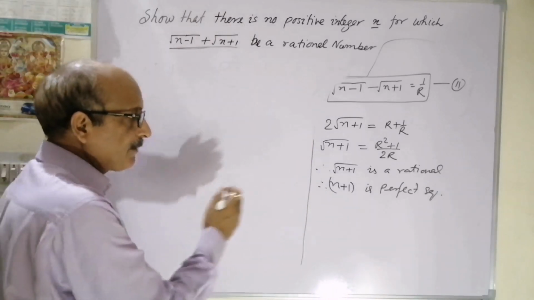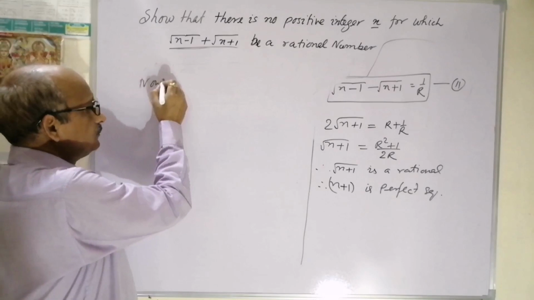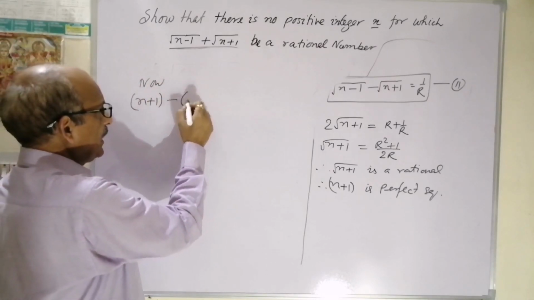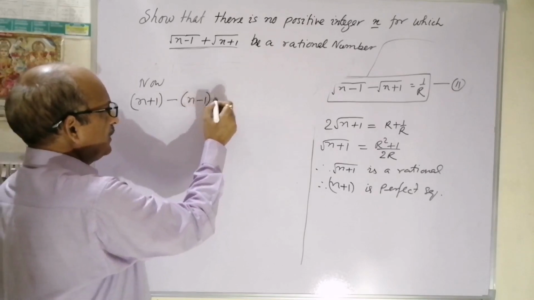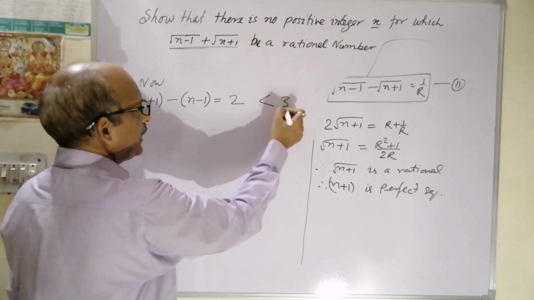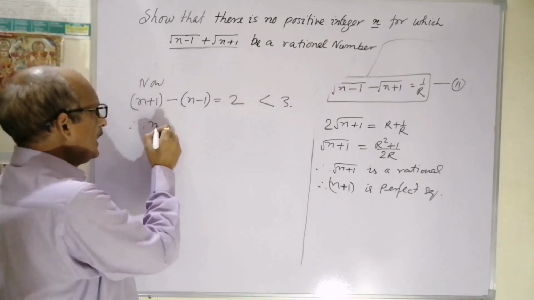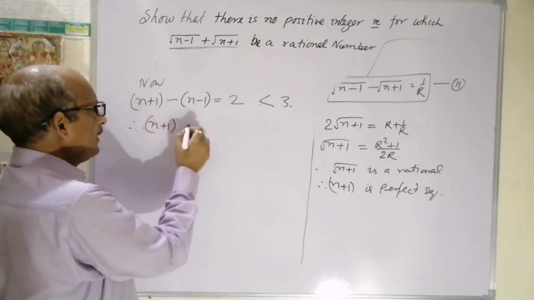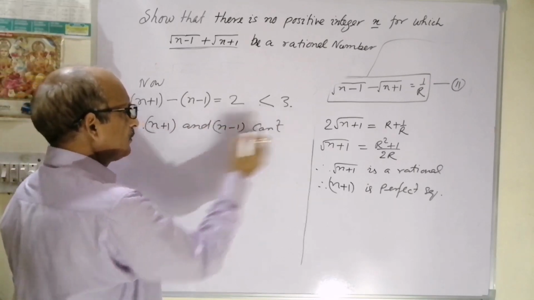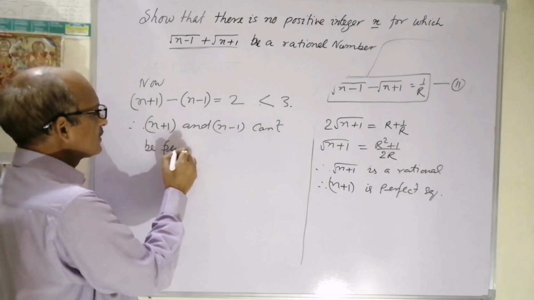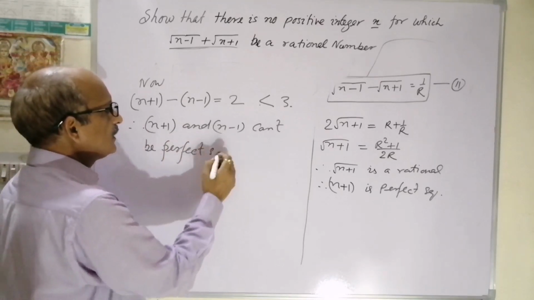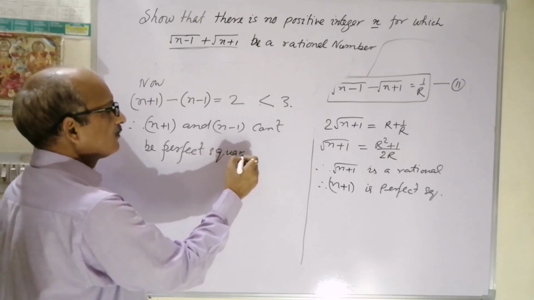There is no pair of consecutive perfect squares which can have a difference between them less than 3. Now we'll examine here. n plus 1 minus n minus 1 is equal to completely 2, which is less than 3. Therefore n plus 1 and n minus 1 can't be perfect squares together.